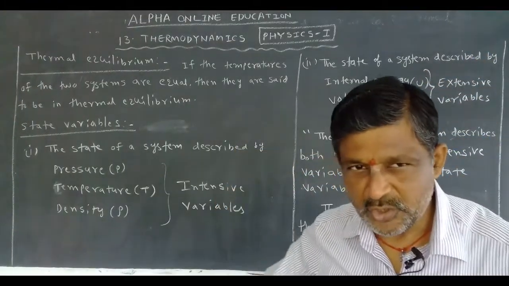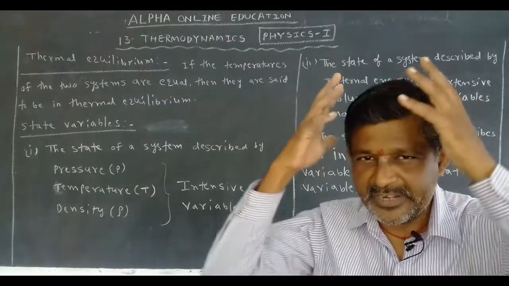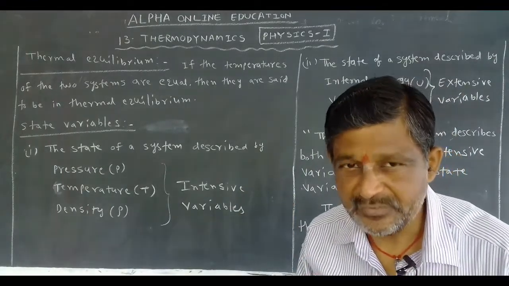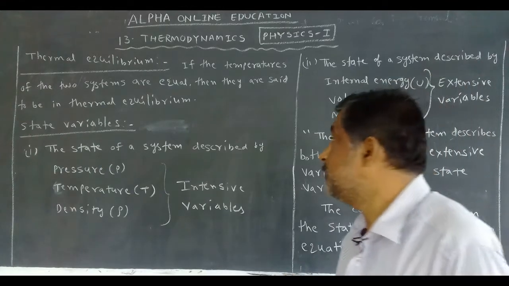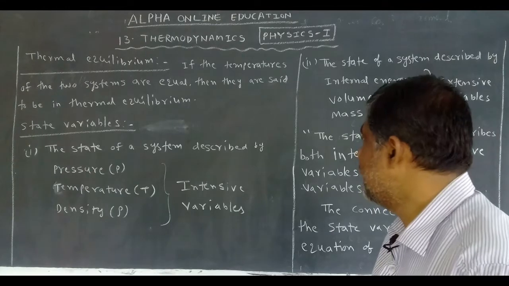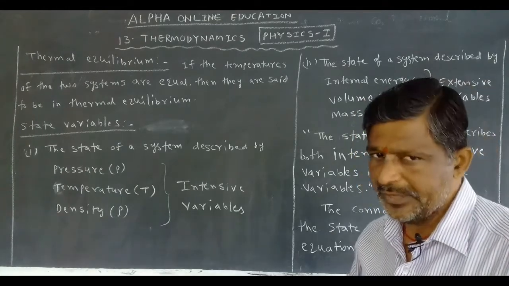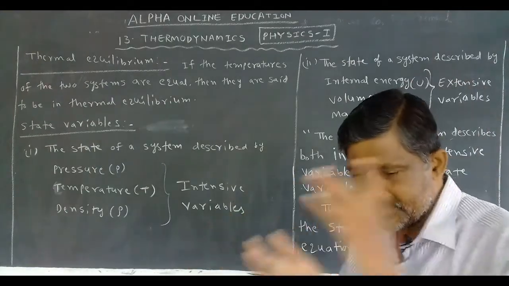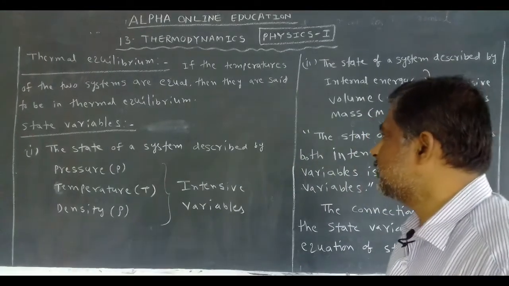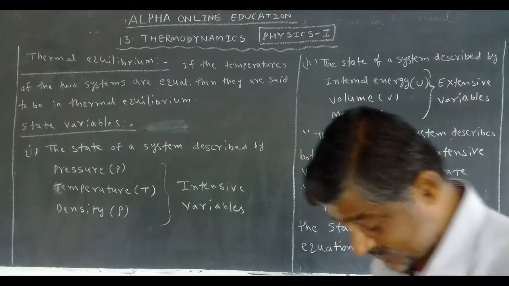Imagine our body also like that. From our head to the toe, the temperature is the same, so we can say our body is also in thermal equilibrium. The temperatures of the two systems are equal, so they are said to be in thermal equilibrium. Next, state variables.